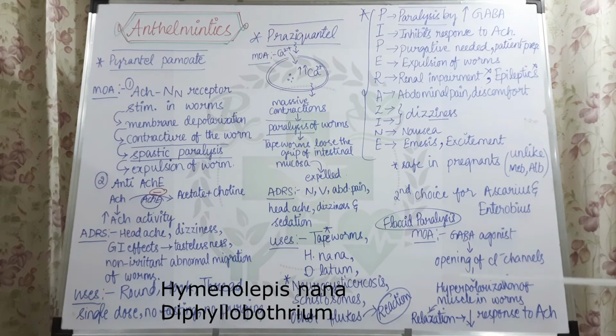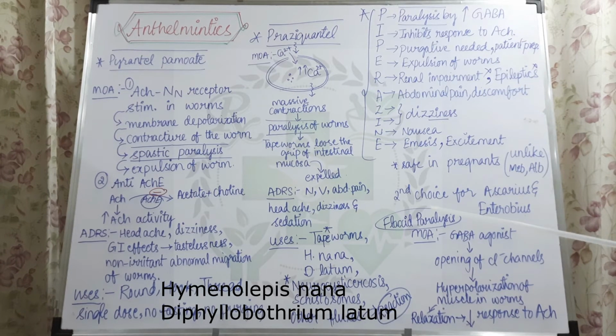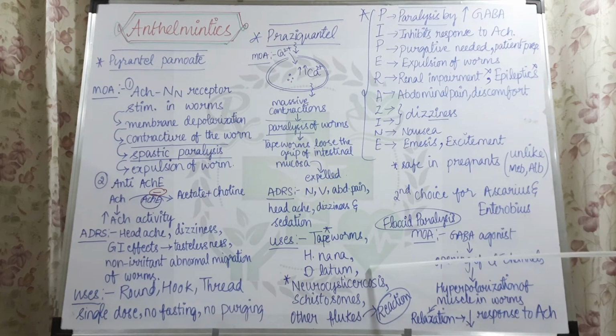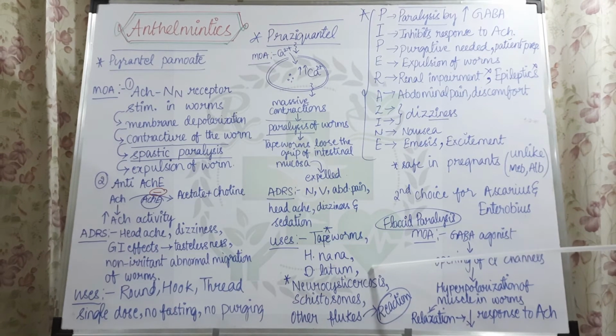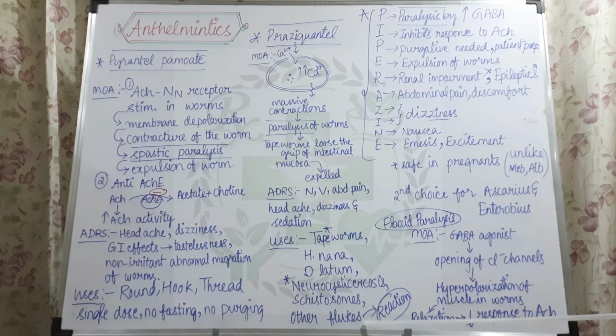H. nana is nothing but Hymenolepis nana, and D. latum is nothing but Diphyllobothrium latum. So in the treatment of these worms also praziquantel will be helpful. Next thing is schistosomes. Also in the schistosome and other fluke infestations, praziquantel is used.